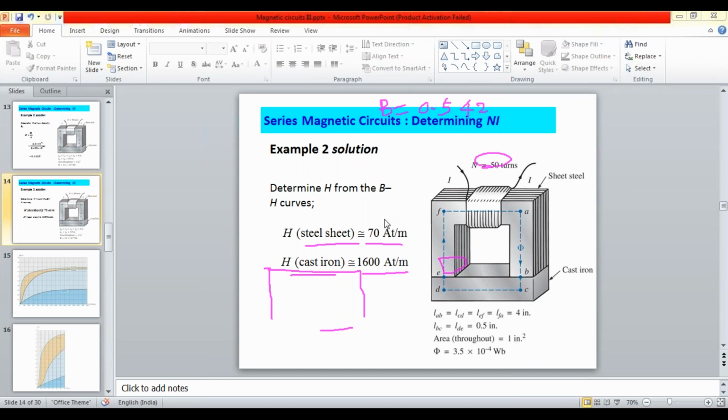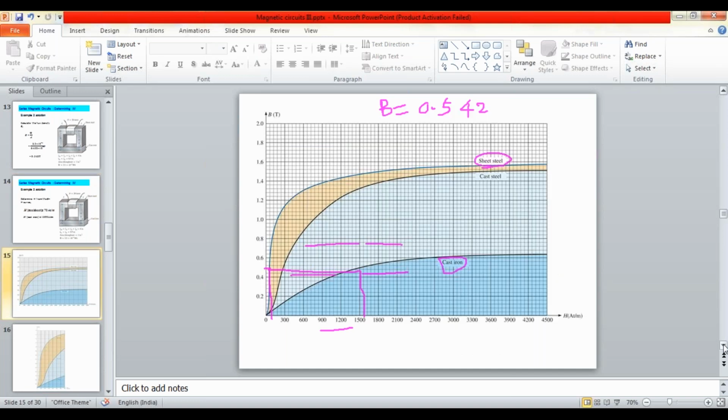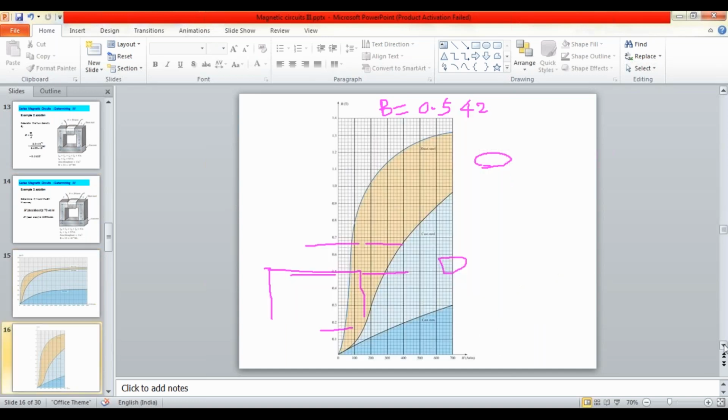One value for the sheet steel and another value for cast iron. The procedure is same, even for composite materials. You will be having 2 materials or 3 materials or 5 materials, doesn't matter. But here the procedure is same and common.